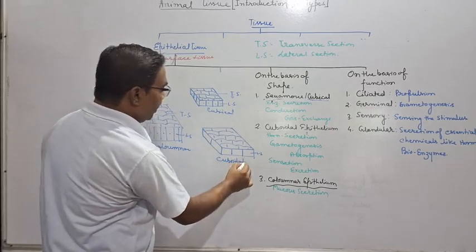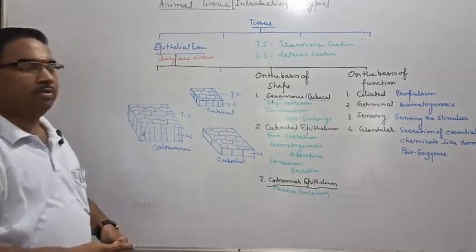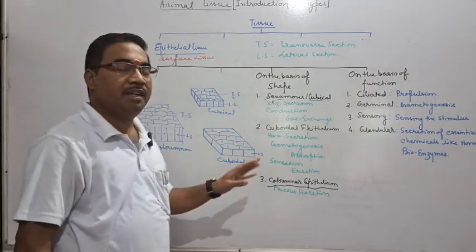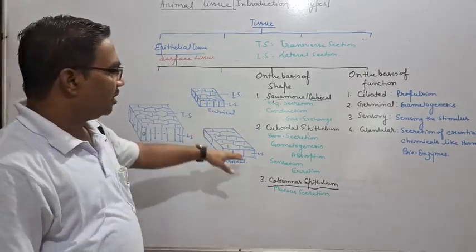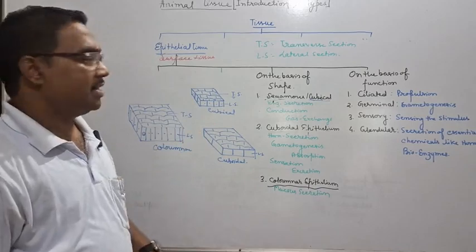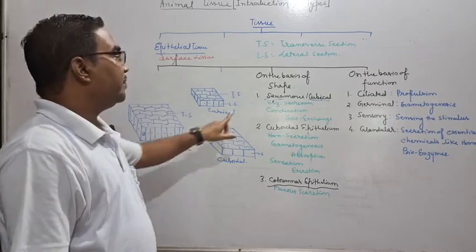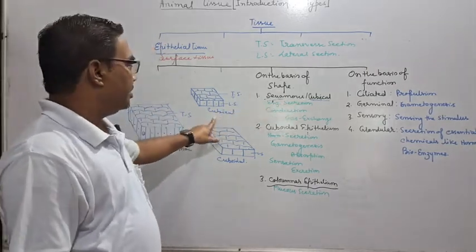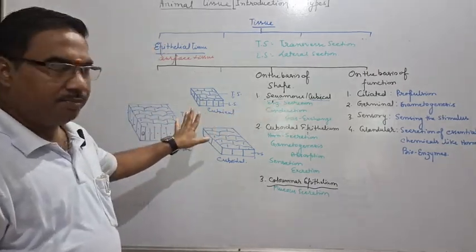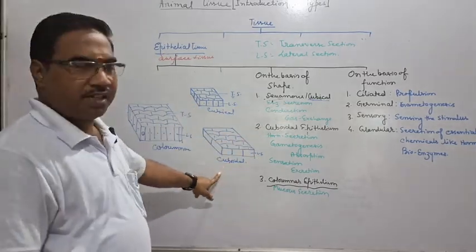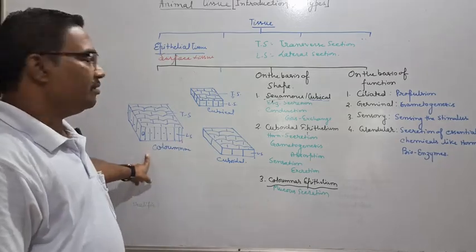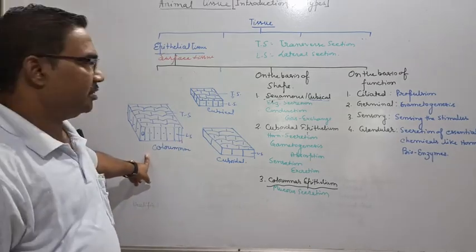So the names squamous, cuboidal and columnar have been given on the ground of their appearance in LS. LS में वो कैसा दिखता है उसके आधार पे नाम दिया गया है. Cubical will appear as cube, cuboidal will appear as cuboid, and columnar will appear as columnar.